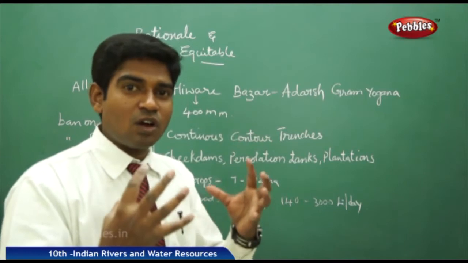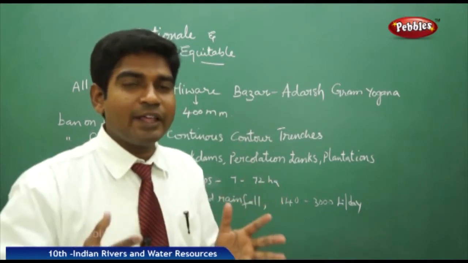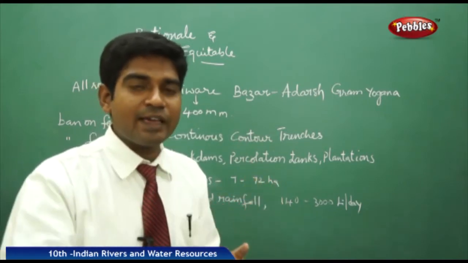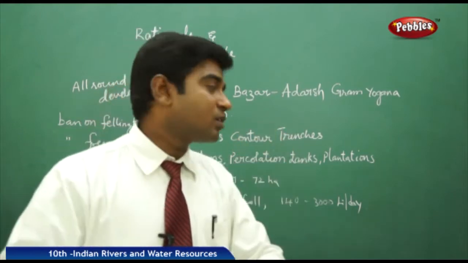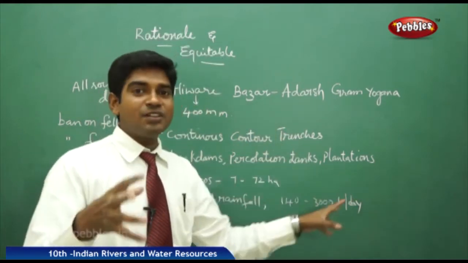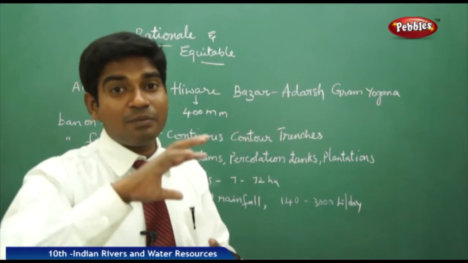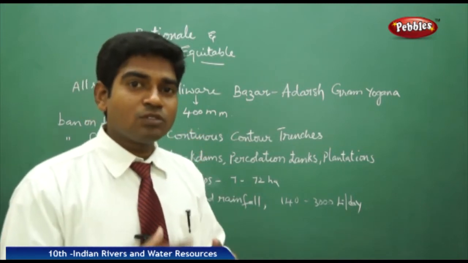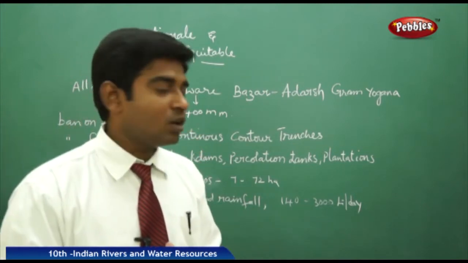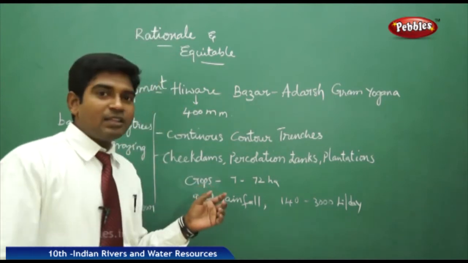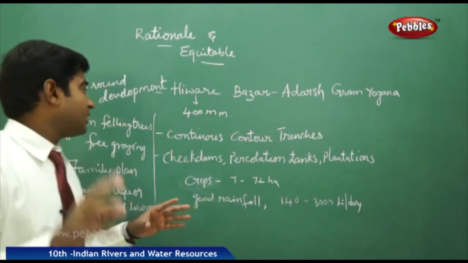The lands which are not capable of holding a dam, they went for percolation tanks where we can store the water in the underground levels. Then we got many plantations, so that the climatic balance can be brought and we can get good rainfalls and all. So they planned very well, and they brought serious rules and regulations, strictly imposed on them,